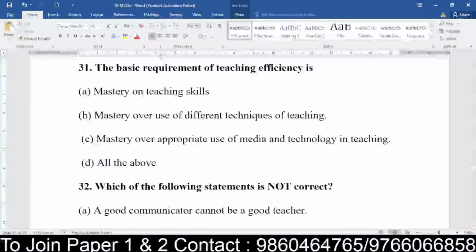As a teacher, what basic requirements are needed to ensure that teaching is done efficiently, without much gap, and students understand very efficiently what exactly you are doing? Do you need mastery of your skills, mastery over different techniques, knowledge of the appropriate use of media in teaching, or all of the above? So what is the basic requirement?